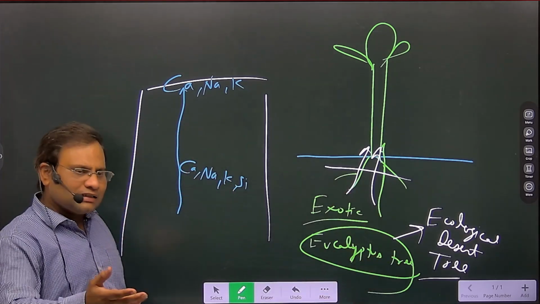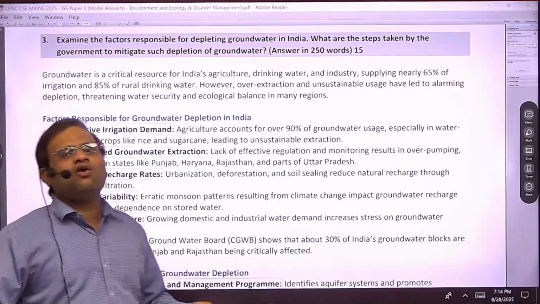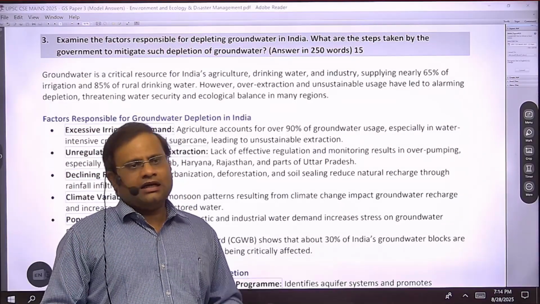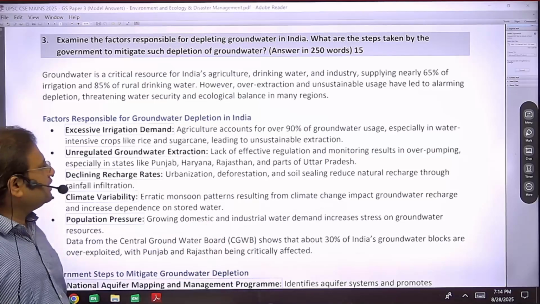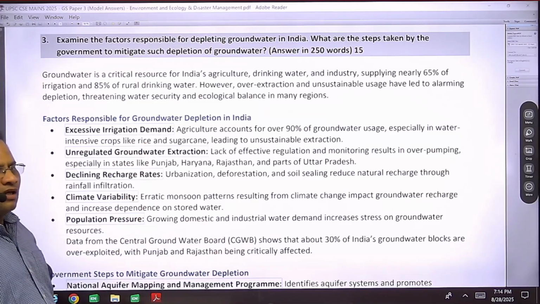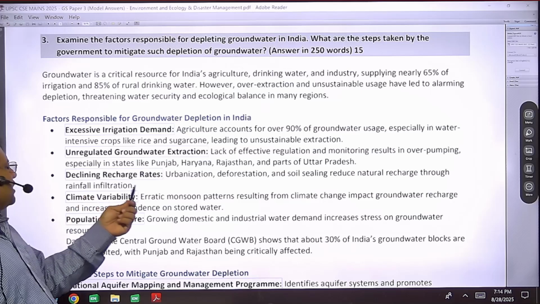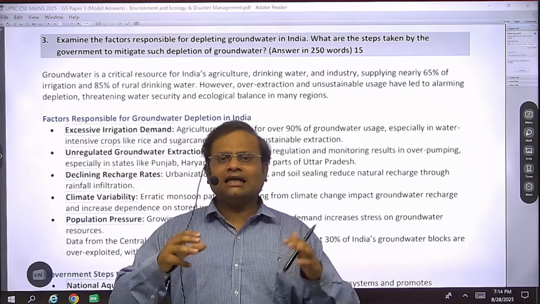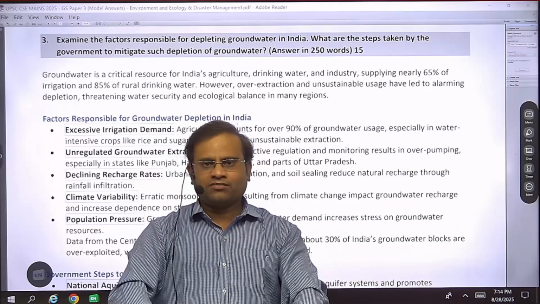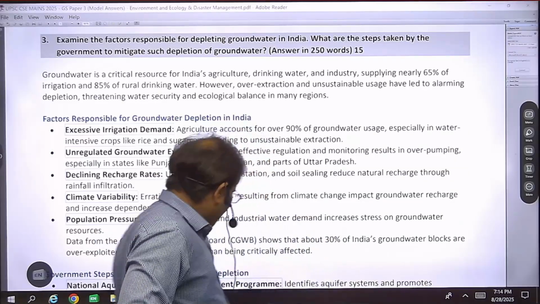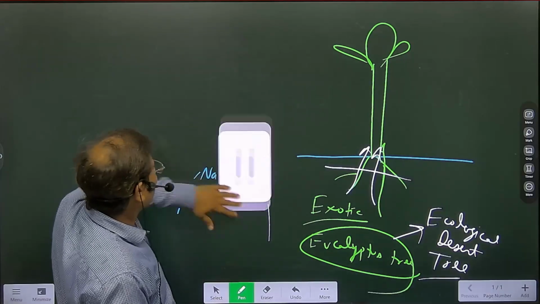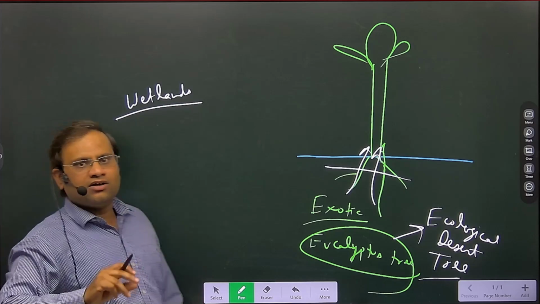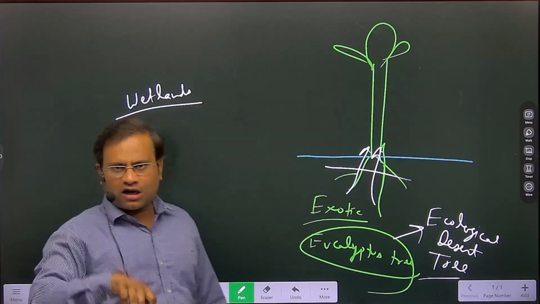So overuse for agriculture, overuse for construction, overuse for drinking purpose, right? For industries as well, and by these exotic varieties, the groundwater is depleting in our country. Moreover, one more important point is written over here: recharge rate. So, dear, what does it mean? Soil or nature has its own tendency to recharge the groundwater table, like wetlands. So, a very good point over here is the encroachment of wetlands. Wetlands are called the natural recharger of our groundwater table.